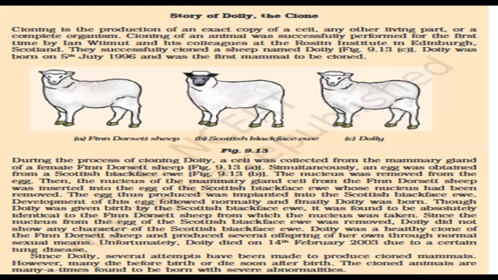Though Dolly was given birth by the Scottish Blackface ewe, she was found to be absolutely identical to the Finn Dorset sheep from which the nucleus was taken. Since the nucleus from the egg of the Scottish Blackface ewe was removed, Dolly did not show any character of the Scottish Blackface ewe because of the absence of the nucleus. So Dolly was a healthy clone of the Finn Dorset sheep and produced several offspring of her own through normal sexual means. Unfortunately, Dolly died on 14th Feb 2003 due to a certain lung disease.